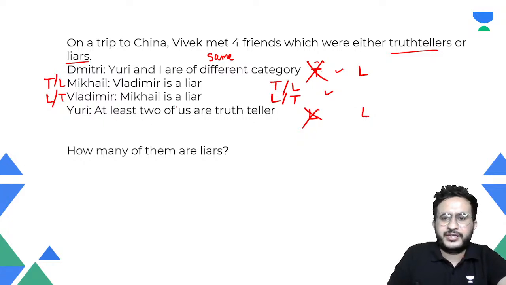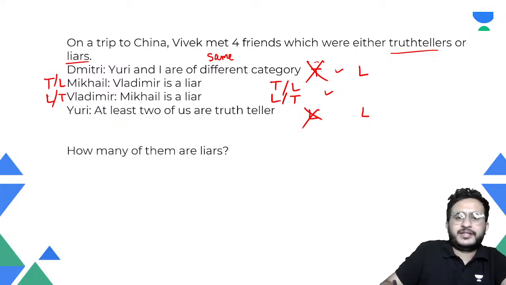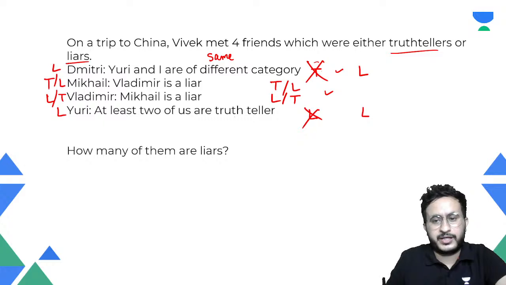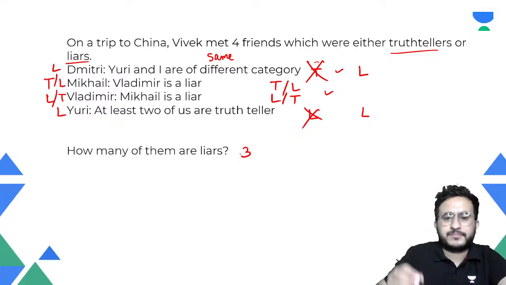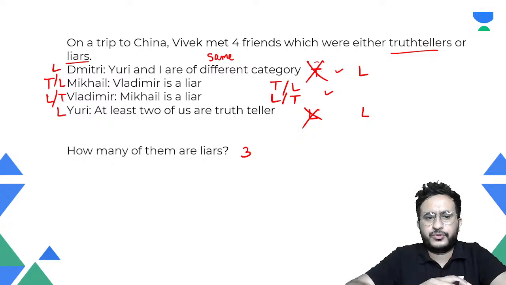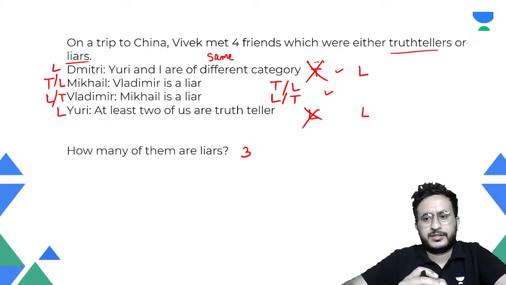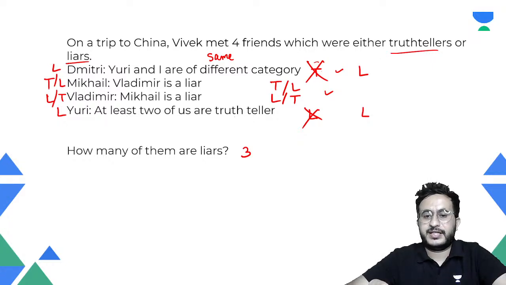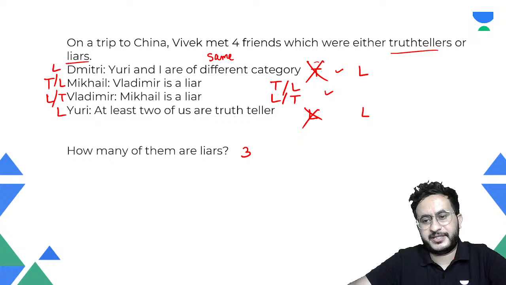Now Yuri's statement we want to verify. So let us verify that at least two of us are truth tellers. No, his statement is false because there is only one truth teller. So that means Yuri is a liar, and one of them is also a liar. Either M or V. No, D is also a liar, Y is also a liar. Dimitri is a liar. Yuri is a liar, and one out of Mikhail and Vladimir is a liar. So there are three liars.